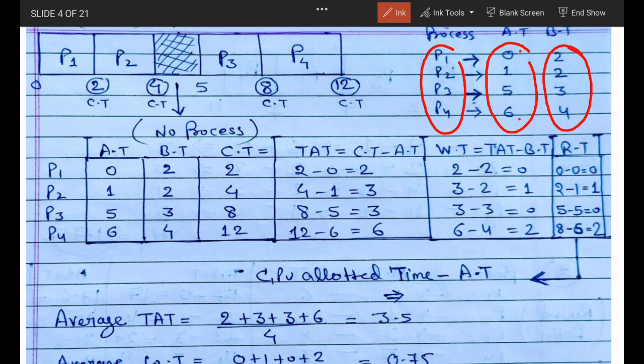At first I will prepare the Gantt chart. This is first come first serve. At time 0 P1 is coming, so I will allocate P1. The total timing is 2. Then P2 is coming at time 1, and its total timing is also 2.